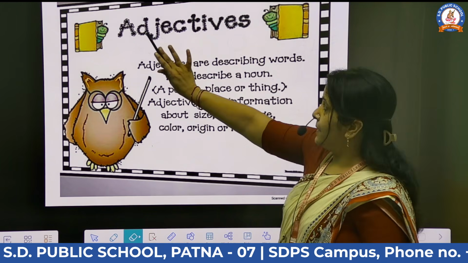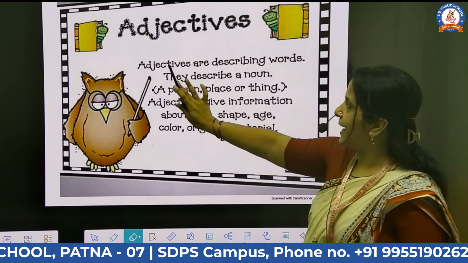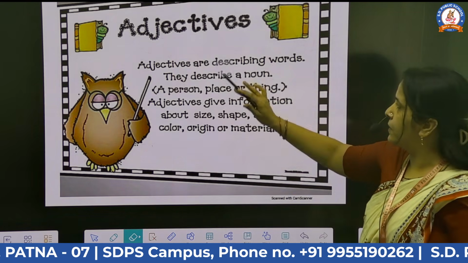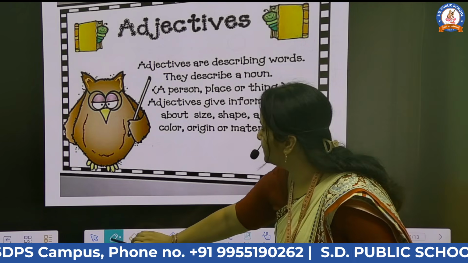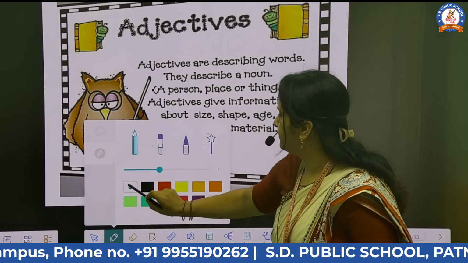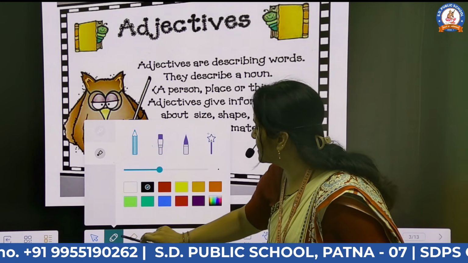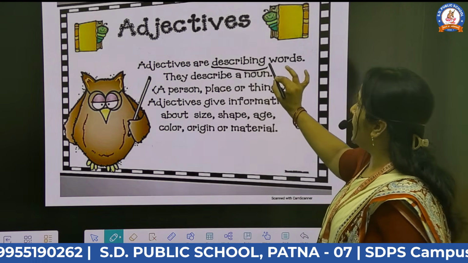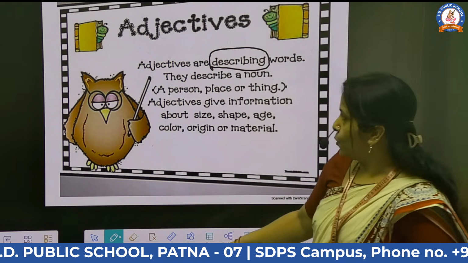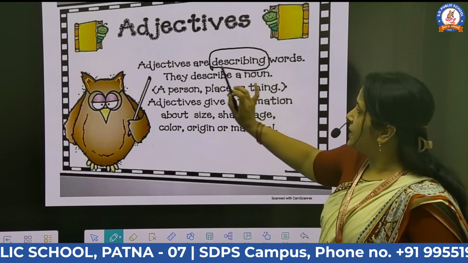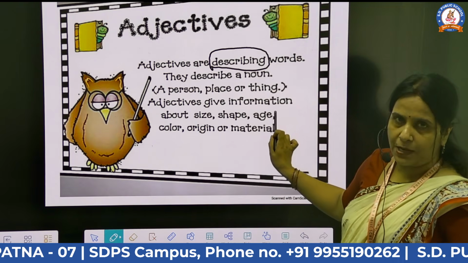So students, the definition of the adjective. What is an adjective? The definition of the adjective is: adjectives are describing words. Students, describing words means words which describe any specific noun, the quality of the noun. So, adjectives are describing words. They describe a noun, just like a person, place or thing.